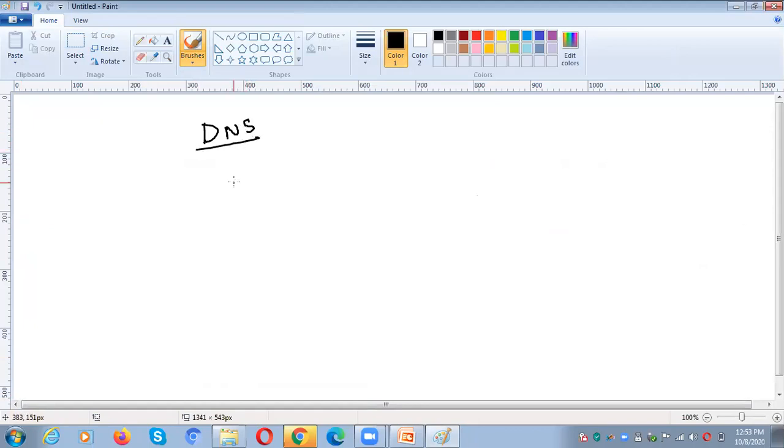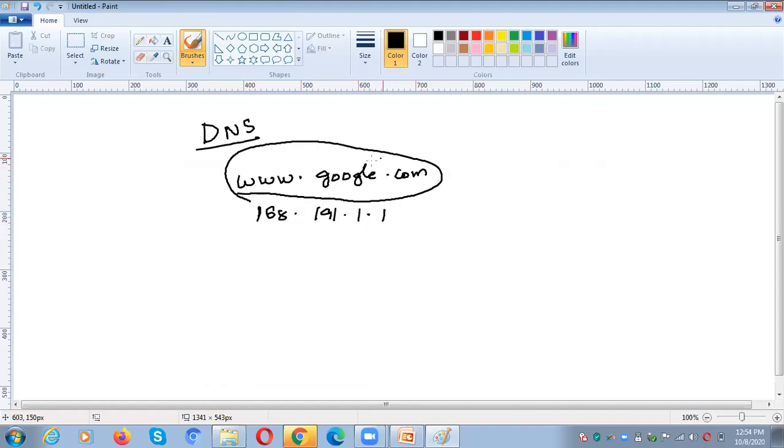So what will it do? For example, is it easy for you to remember www.google.com, or is it easy for you to remember 168.191.1.1? Obviously it is easy for us to remember the domain name. This is the name of the domain, and this one is the IP address. So which one is easy for us?